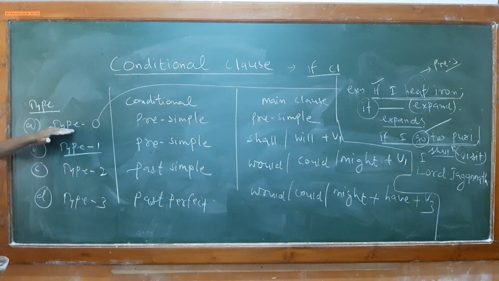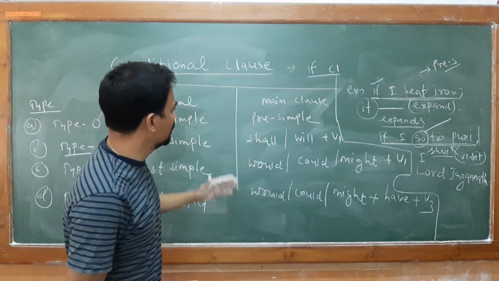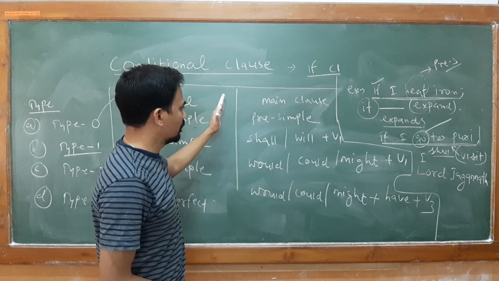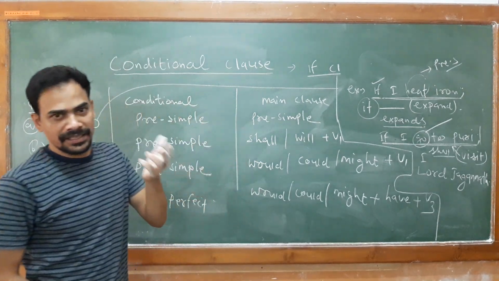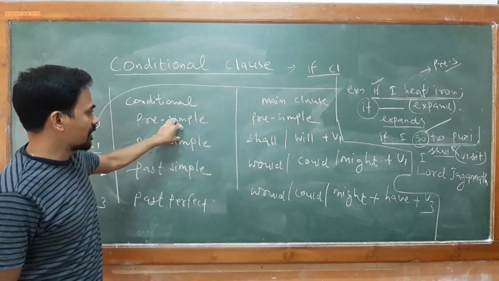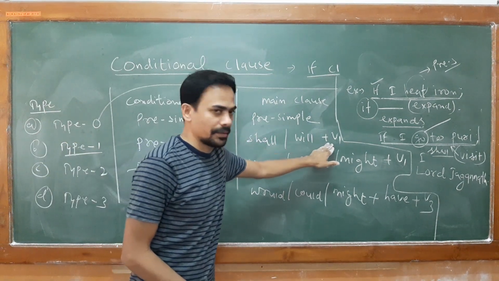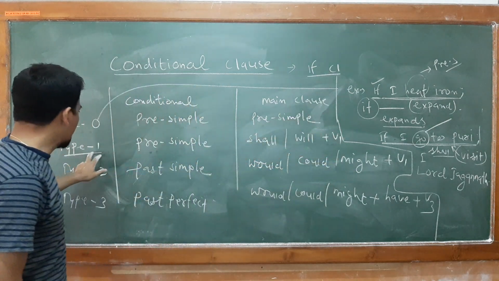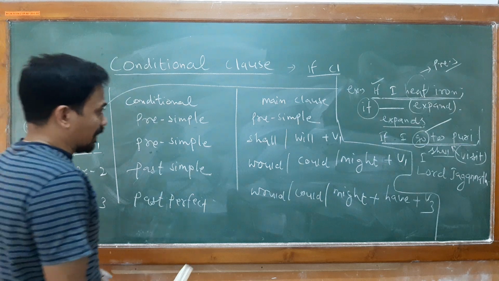So once you are very much clear, just keep it in your mind that for type 0, whenever you get the use of present tense simple form, you read it very carefully and know whether the statement is referring to any scientific fact or universal truth. If not, then go with shall or will plus V1, because this will be your type 1. Is it clear? Type 0 and type 1.